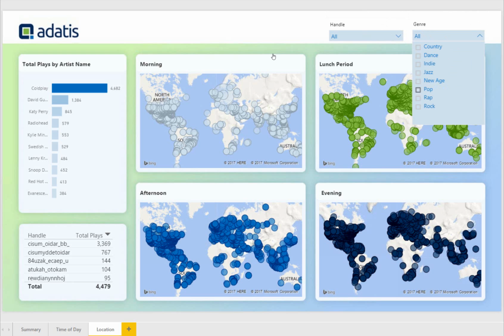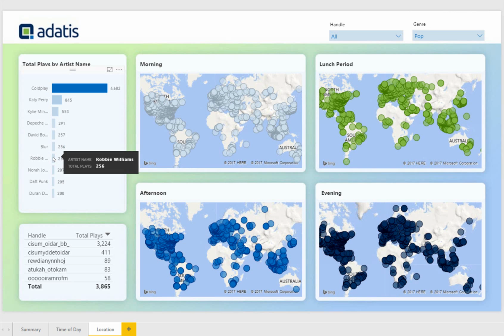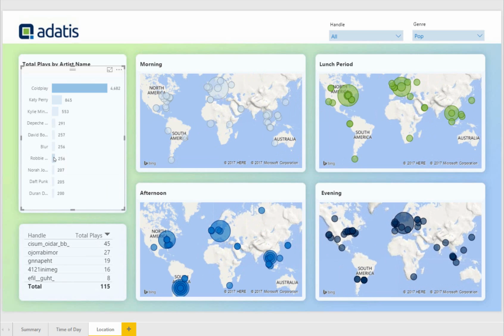So let's choose the pop genre, and that will filter everything by that genre. And let's choose, for example, Robbie Williams. So this is showing, down the bottom here, the top 5 people that listen to Robbie Williams, and where all of the Robbie Williams listens might be.